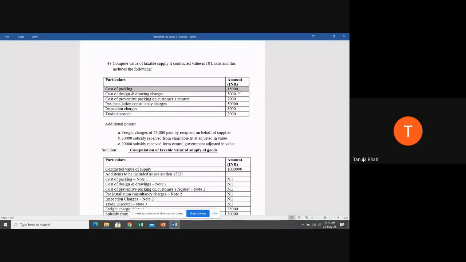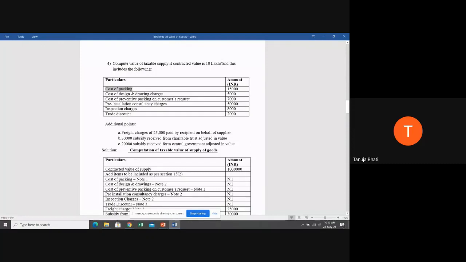But already 10 lakhs includes these amounts. Therefore, you do not give any treatment to this. Just keep it as nil. Don't give any treatment to this particular 15,000. If it was not included, you would have added this to the 10 lakh rupees. Is this clear? Under section 15, subsection 2, clause C.